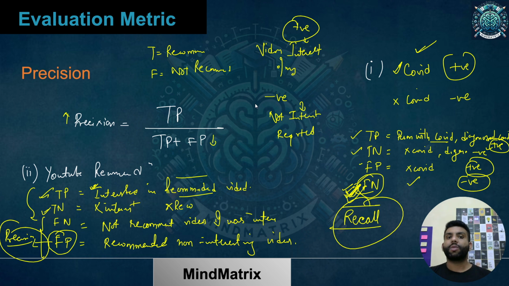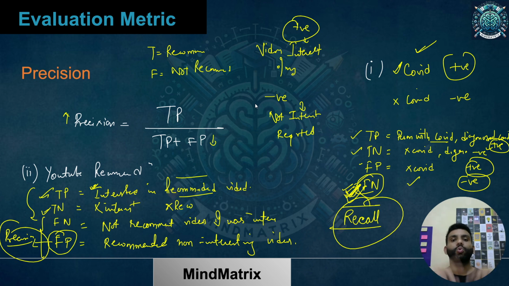So the most important point always is to find out the context, understand that, find out your positive class and negative class, create the true positive, true negative, false positive, false negative, understand what each of these refers to, and then find out what matters most to you. Is it false positive or false negative? If it's false positive, your precision is more important. If it's false negative, then your recall is more important. I hope you have got this idea.